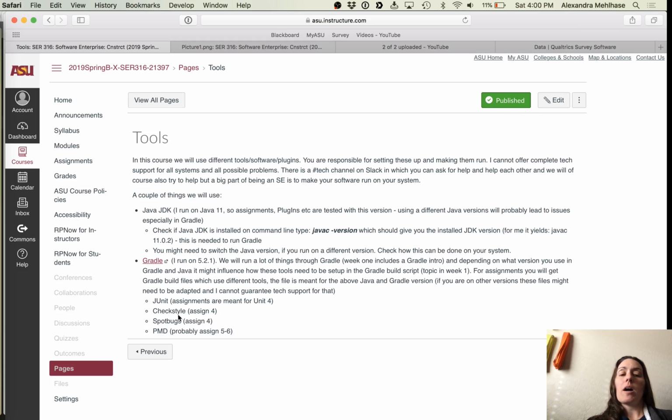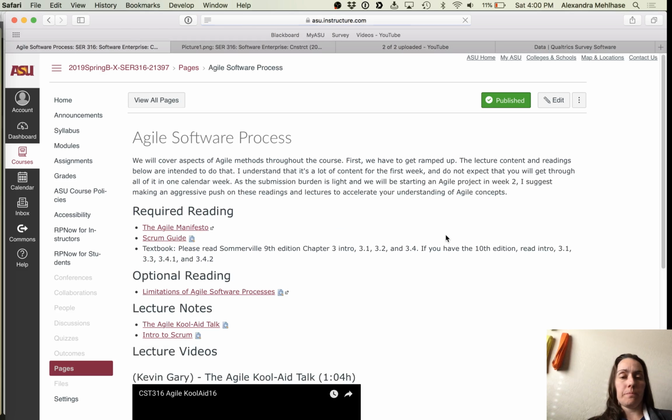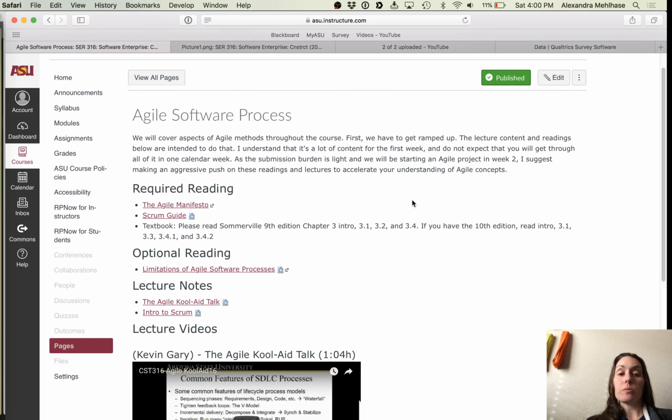We'll use some other tools. We'll introduce them later on as we go. And you'll have to install them, so you don't have to worry about these yet. Just make sure you read that so you know the requirements and you know what I will be running and, excuse me, what your graders will be using.